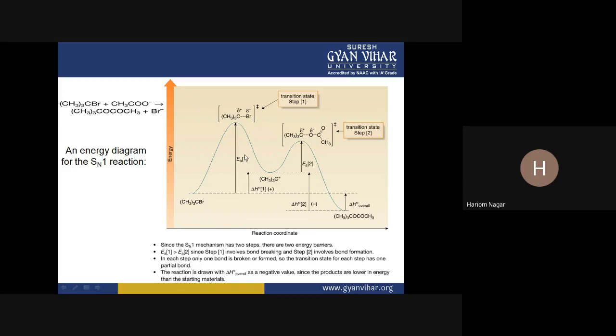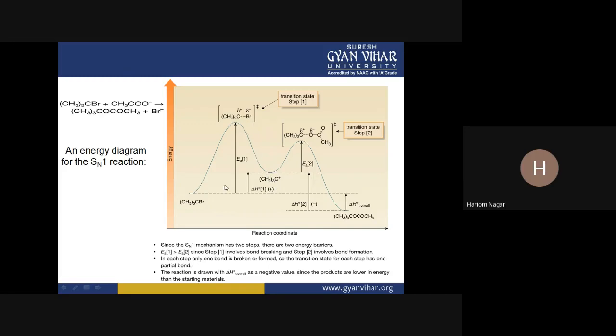Okay. So after this bond is completely broken, the electron density is taken by the bromine atom, the bromide group, and there is formation of this carbocation. So after breaking of this bond, energy is released, and the carbocation is more stable than this transition state.